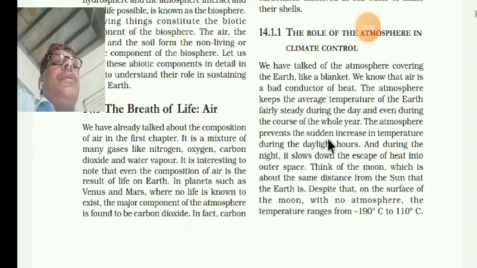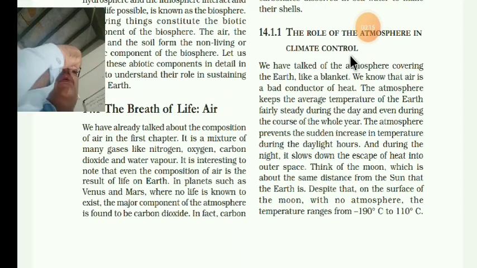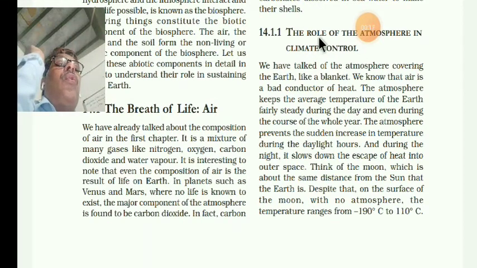Ninth Subject Science, Chapter 14 Natural Resources. So, dear students, today we will discuss the role of the atmosphere in climate control. Role, R-O-L-E, what is the character or function of the atmosphere in climate control.